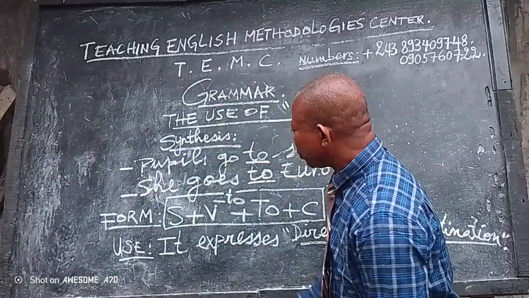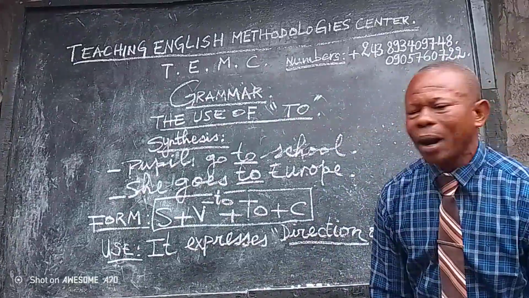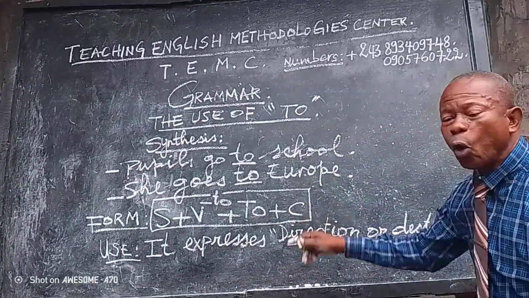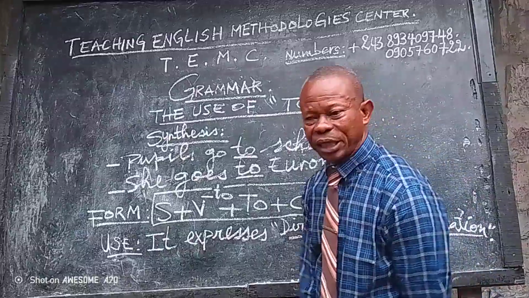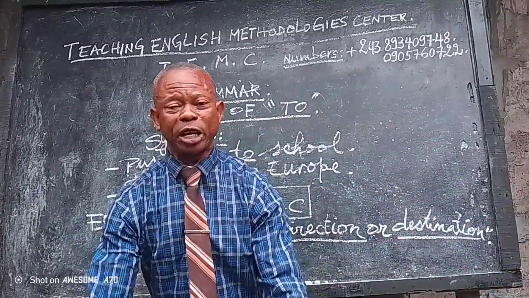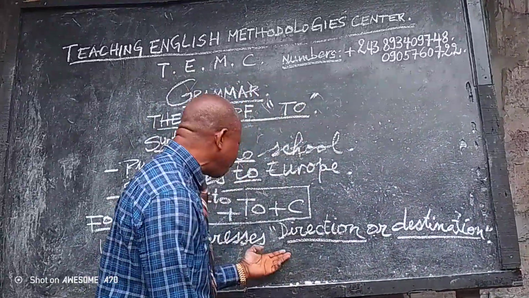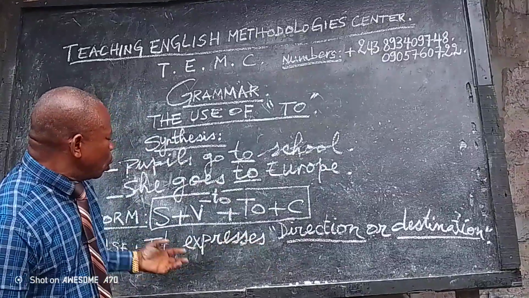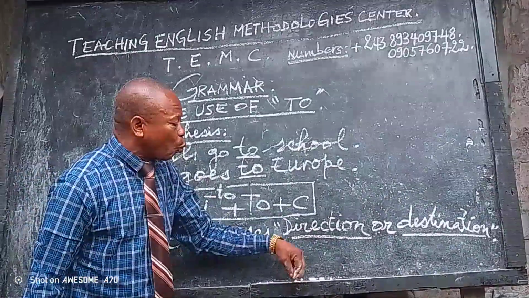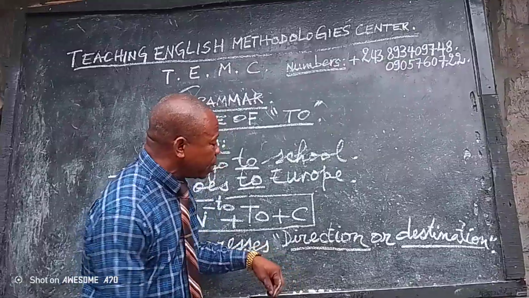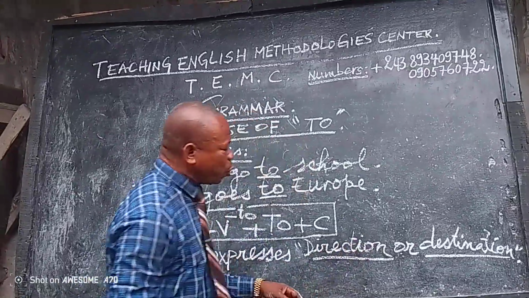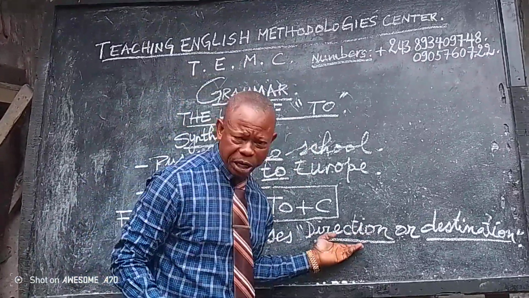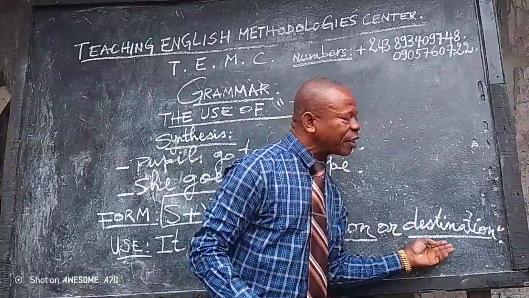Now, the use. Why do we use to in the sentence? The meaning, the signification of to is to express, what we say, direction or destination.